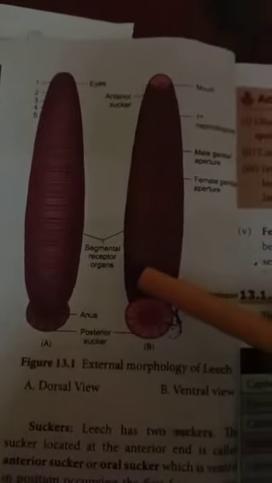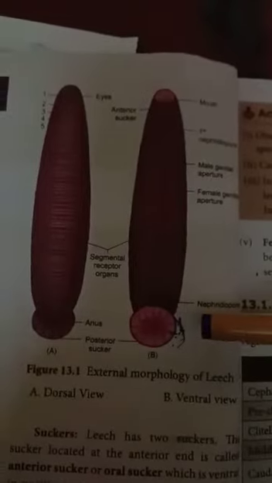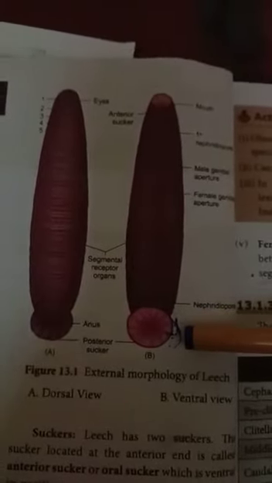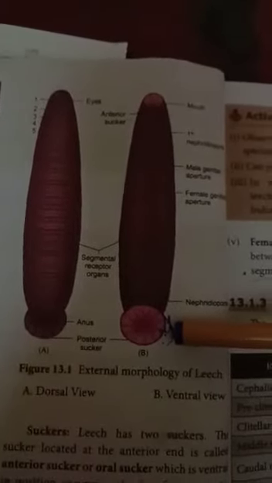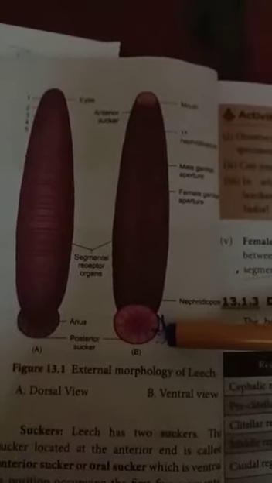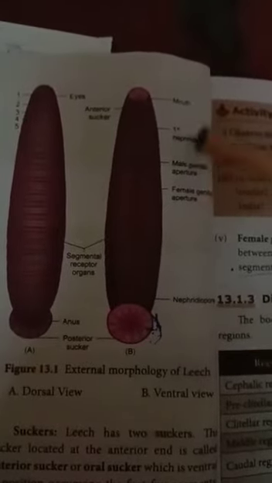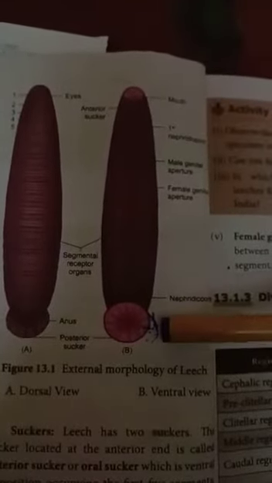The anterior sucker occupies the first 5 segments. The posterior sucker occupies a total of 7 segments. The 7 segments fuse and form the posterior sucker. So, anterior 5 segments, posterior 7 segments.